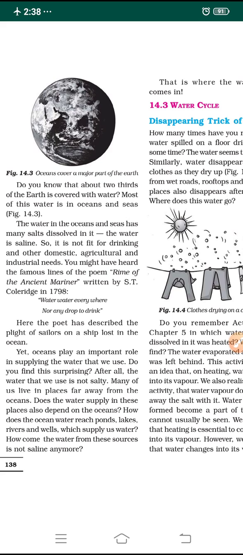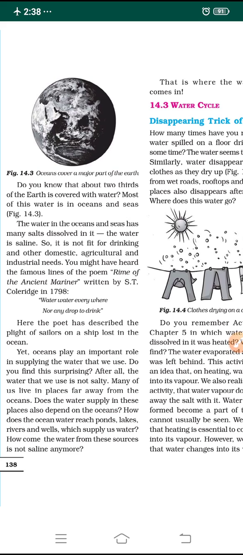Not only this, the major part of the water present in the seas and oceans cannot be used even for agriculture and industrial purposes. Only water which does not have salty content can be used for agriculture, industry and other domestic activities. Hence pure water is less in quantity on the earth, but salty water is more in the seas and oceans.